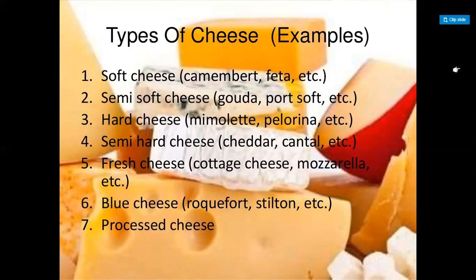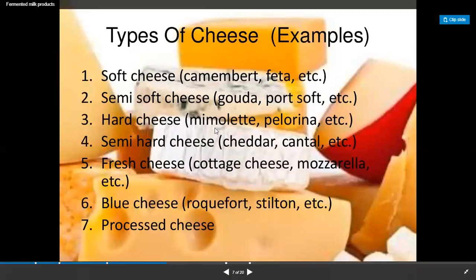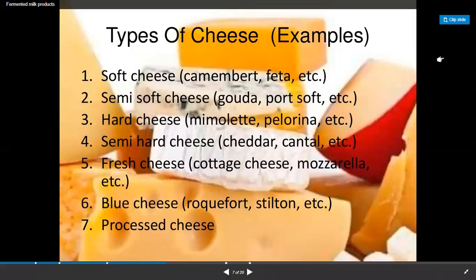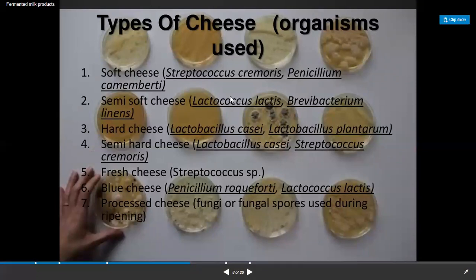For soft cheese, for semi-soft cheese, for example, we use different kinds of bacterial strains separately. For the soft cheese, Streptococcus cremoris and Penicillium camemberti, which is a fungal species. Streptococcus is a bacterium. For the semi-soft cheese, we use Lactobacillus lactis. For the hard cheese, we use Lactobacillus casei.